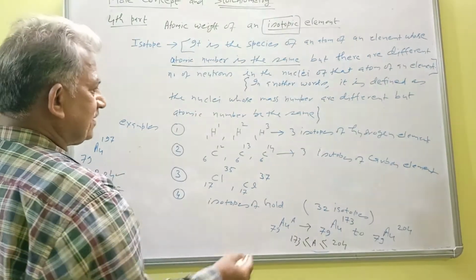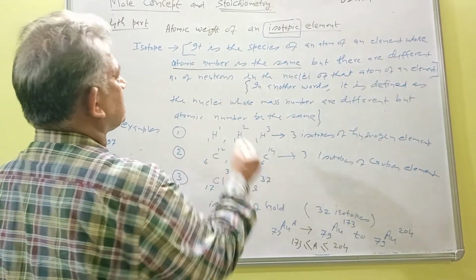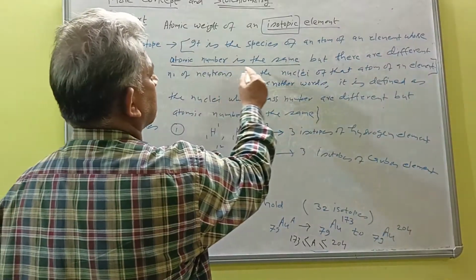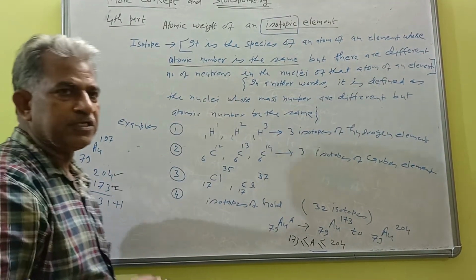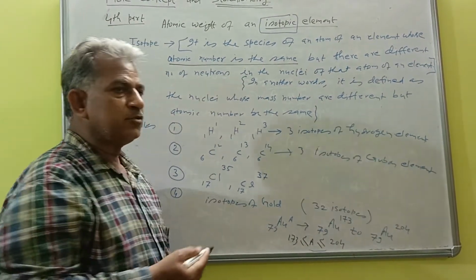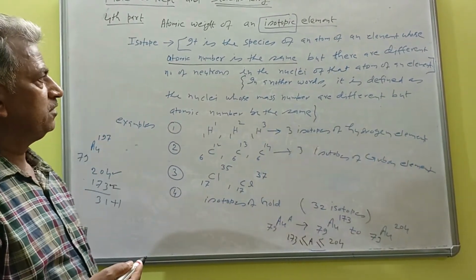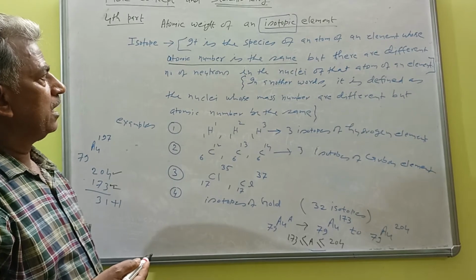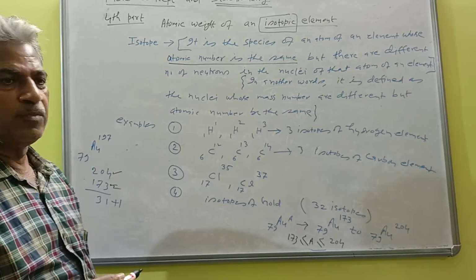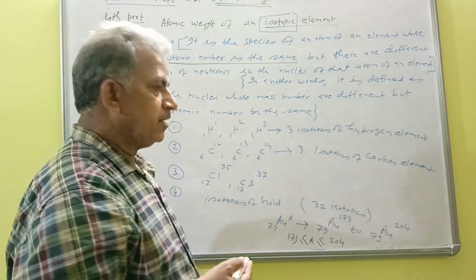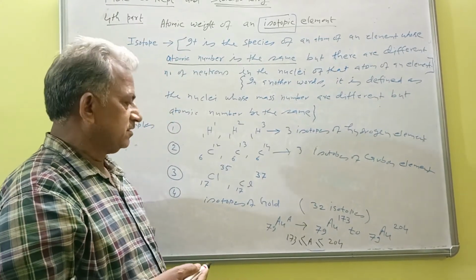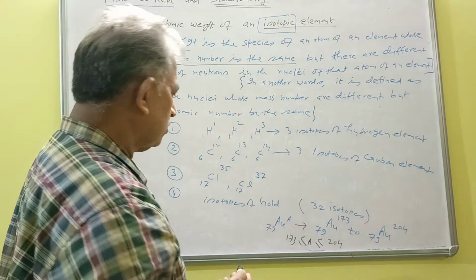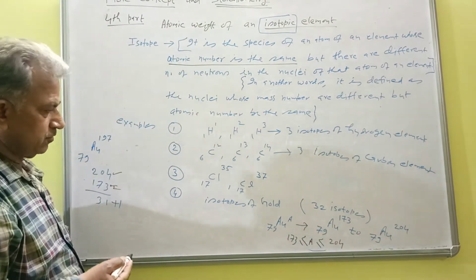In all the cases, you see the atomic number is the same. Therefore, in the definition, they have the same atomic number. According to the periodic table, when we come to the third chapter, the periodic table, at that time I will explain in detail how to remember the periodic table and how you can remember valency, oxidation number, mass number, and more than that also.